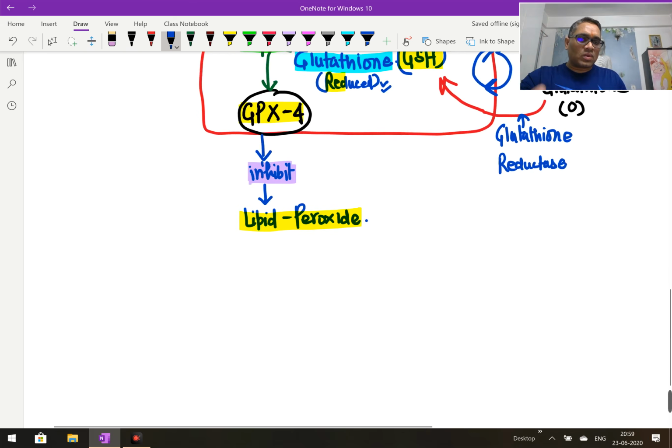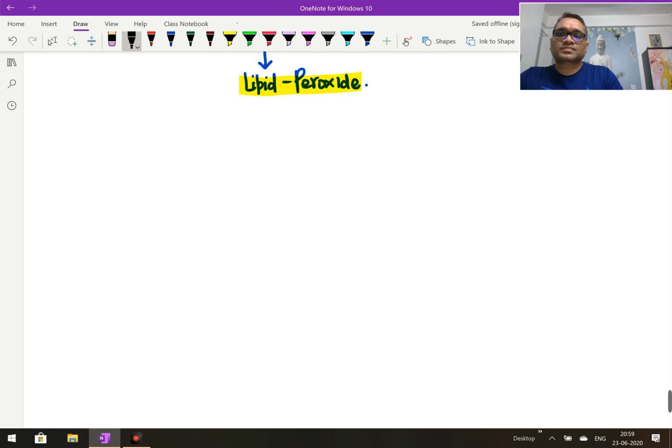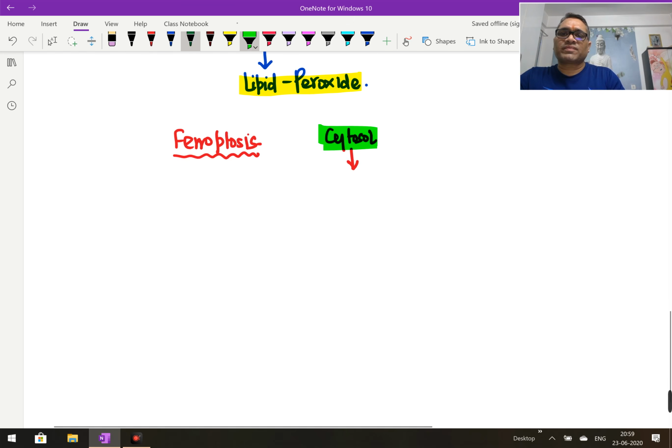What happens in ferroptosis? Now I am going to tell you. As I said, inside the cytosol, in the cytoplasm, there will be excessive iron accumulation, in the ferrous form. This ferrous iron is involved in the Fenton reaction.